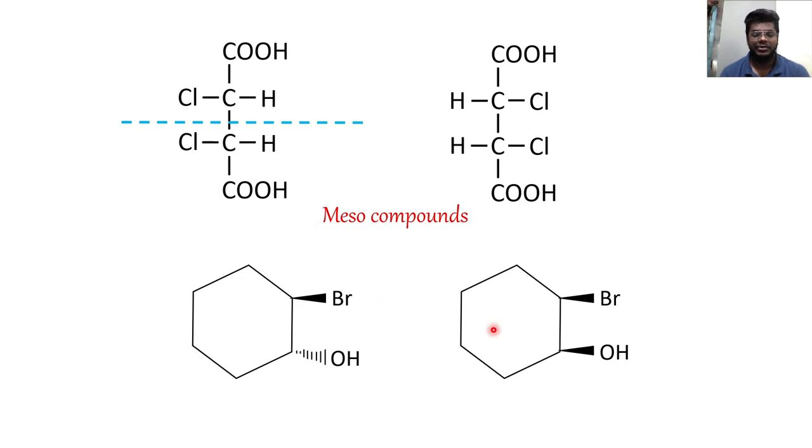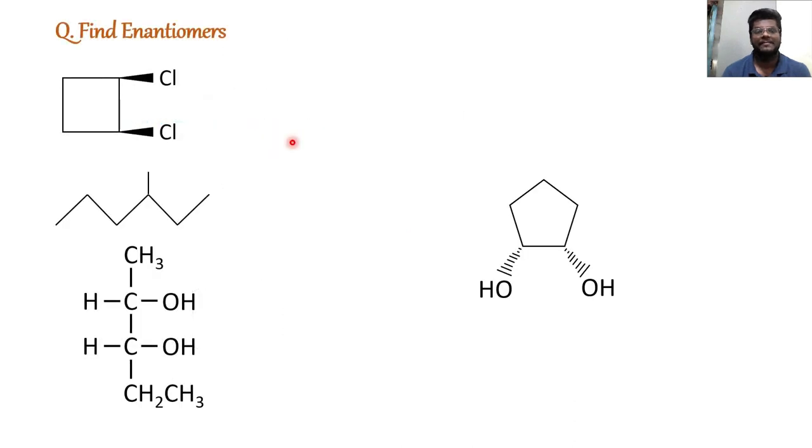What about these? Do they appear to you as mirror images? Of course not, they are not opposites. So these are diastereomers. I hope you got the concept of diastereomers. It's really easy, right? Okay. Now let's try to solve the questions from a different approach. Find enantiomers. Let's try solving it quickly.